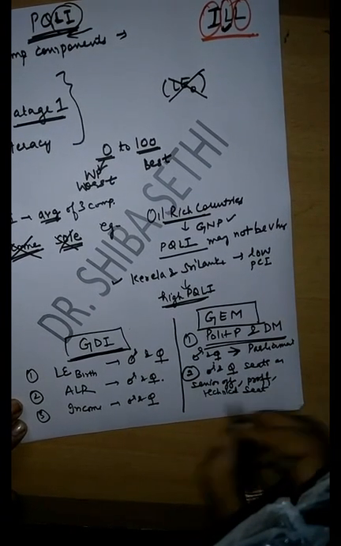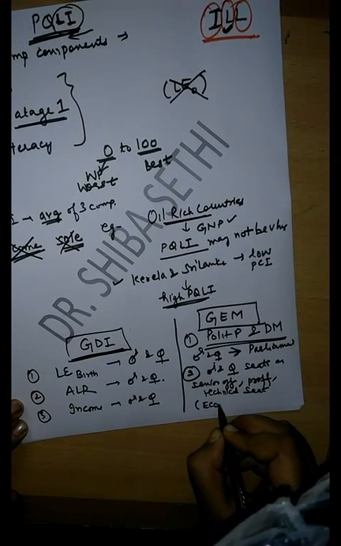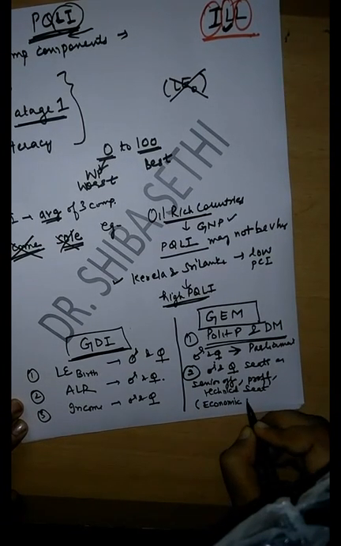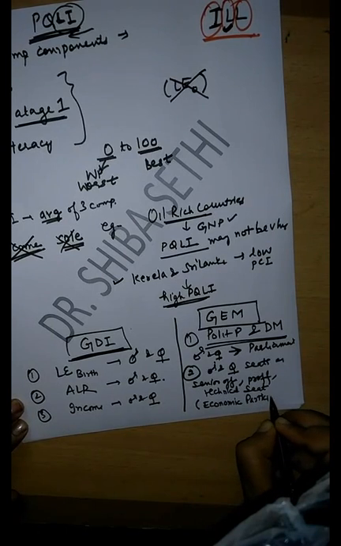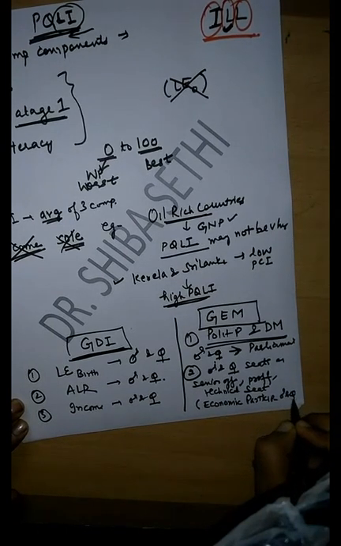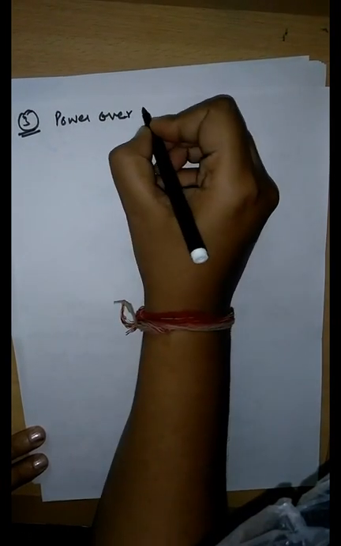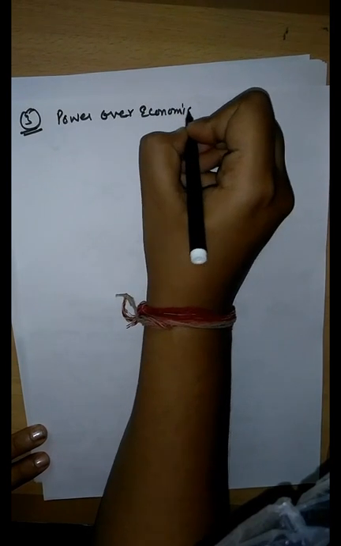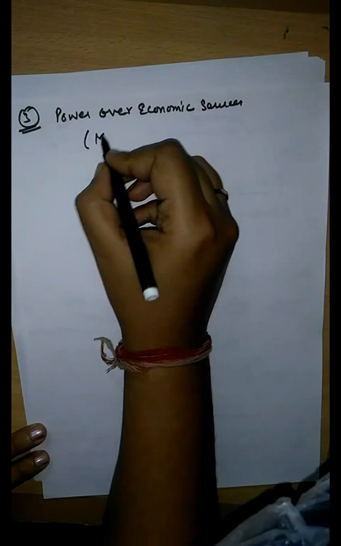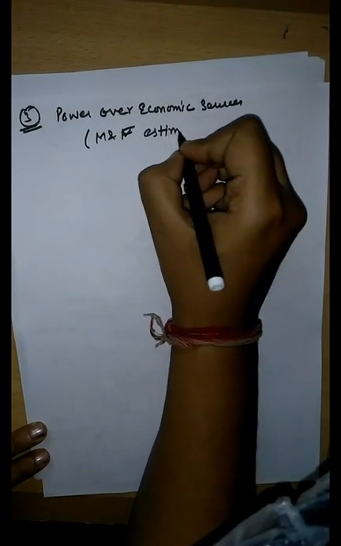That is, it indicates the economic participation of males and females. And the third important component is power over economic resources, which indicates male and female estimated earned income.